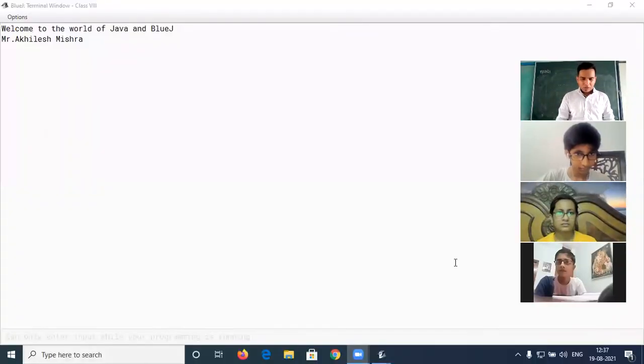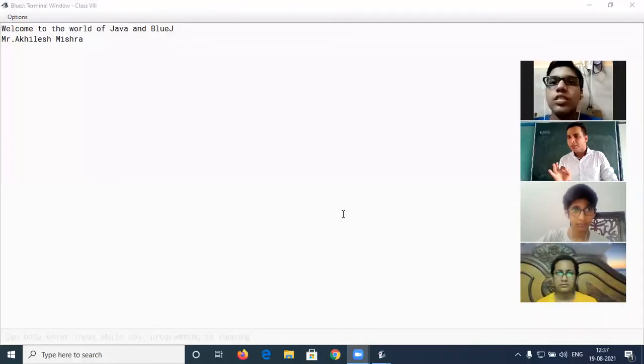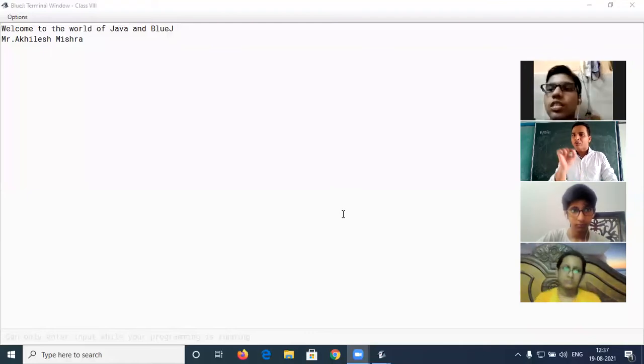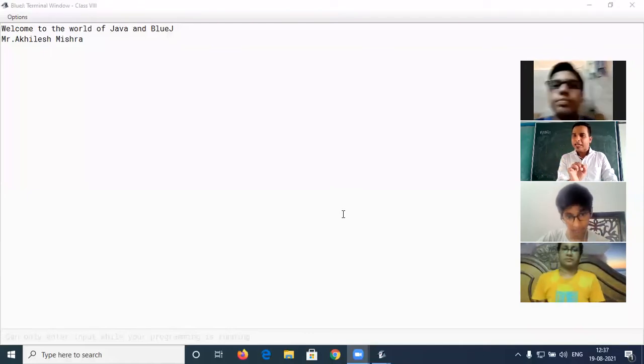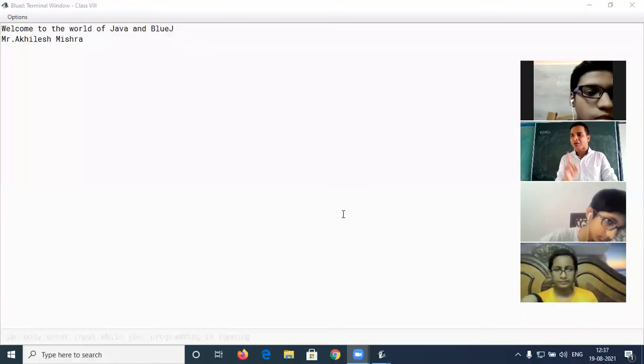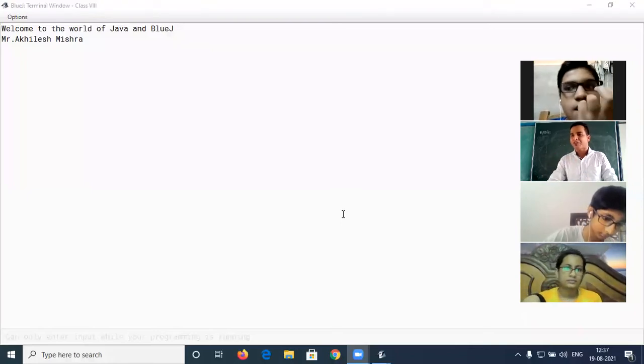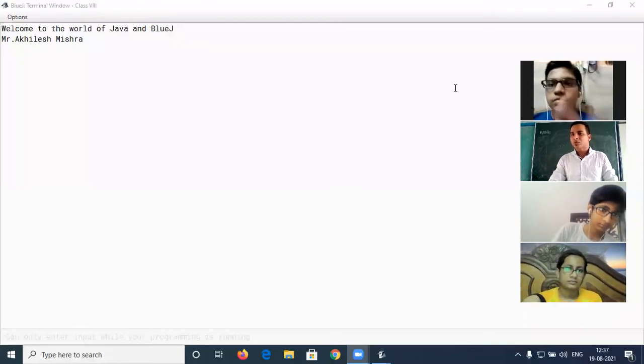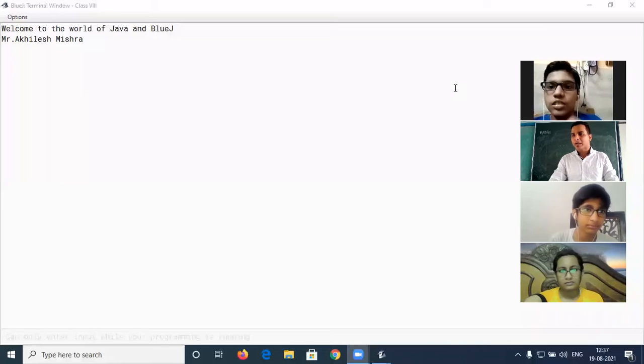Okay. Just keep in mind, take a snapshot, take a pic of the program because you have to write those programs in your copy. And keep one thing in mind: whatever is written in capital, you have to write in capital, and whatever is in small, write in small, because Java is case sensitive. Capital and small have different meanings. Shantanu, what is the doubt in that? Mute yourself, beta, be quick.